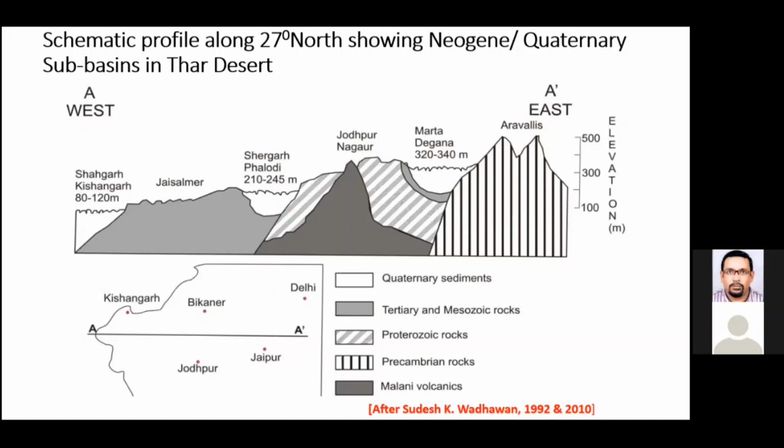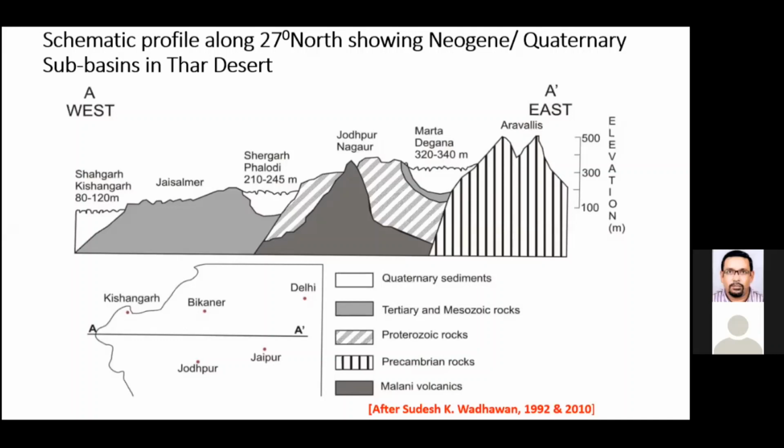And this is the Jaisalmer rocky plain. We have Pokhran here. There are some internal drainage basins in this area. And further west is the major dune field, the Jaisalmer, Shahgarh, Kishangarh dune field, with an average elevation of 80 to 120 meters. What I'm trying to highlight here is that if you move from east to west, there is geological younging of the rock types, from Precambrian to Tertiary.